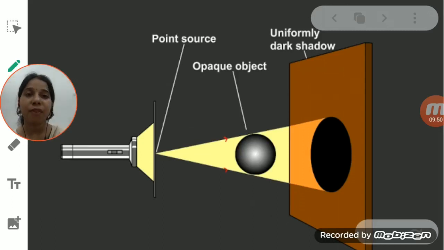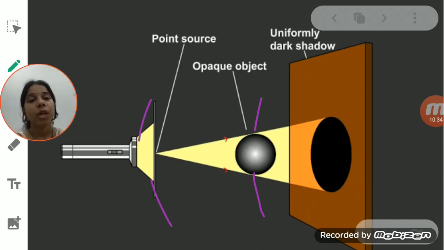So we can understand the formation of a shadow and its characteristics on the basis of an activity. For this activity, what are the three things that are required? You know that the first thing is the source of light. The second thing is any opaque object, whether it is a small one or a big one. It will be very easy if we take a small one, because we will see the shadow very properly, and it will be easy to handle a small opaque object. So we will take a source of light, an opaque object, and a white screen or any screen on which the shadow can be clearly visible to us. You should take that one.